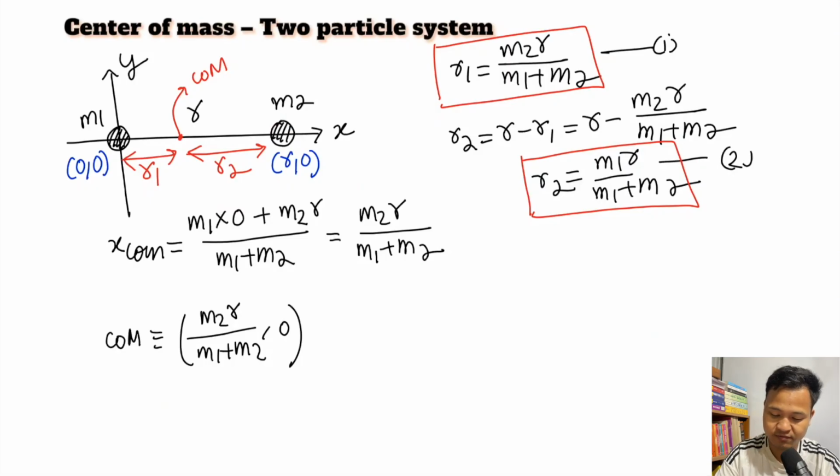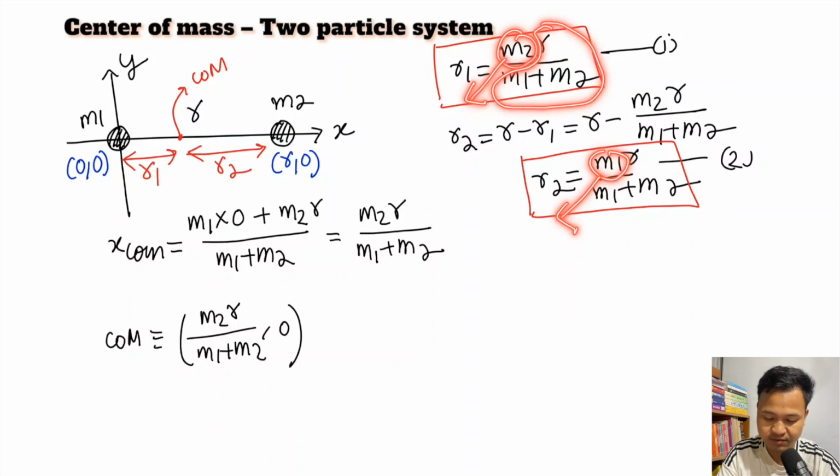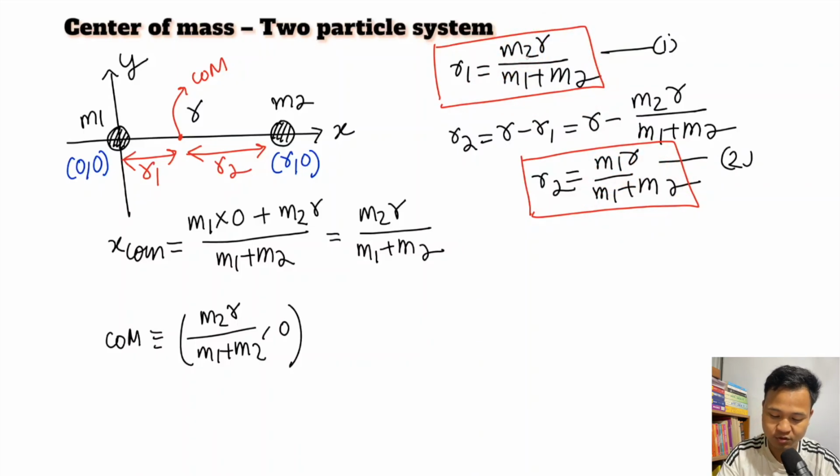So here, if I transfer this M2 downwards, and if I transfer this M1 downwards, the right hand side has R divided by M1 plus M2 in both cases. So if the right hand side is equal, the left hand side should be equal. So you bring M2 down, and what will you have? R1 divided by M2 should be equal to R divided by M1 plus M2.